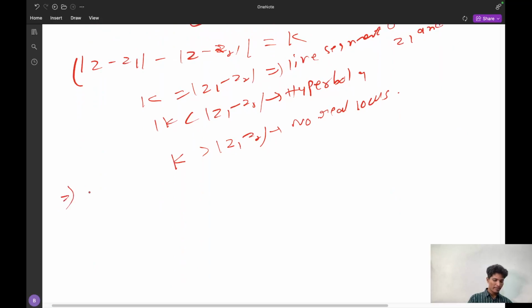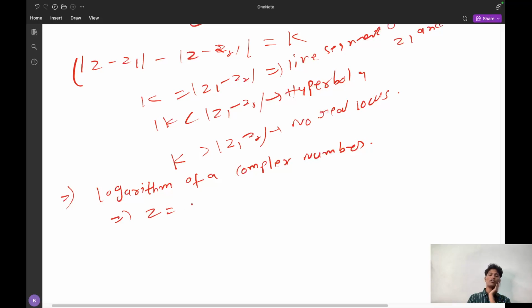And next thing is logarithm of a complex number, which is again an important thing. Suppose z is equal to r into e power i theta, a complex number. Now what we have to do? We have to find the logarithm, that is log of z. Log of z is equal to log of r into e power i theta.